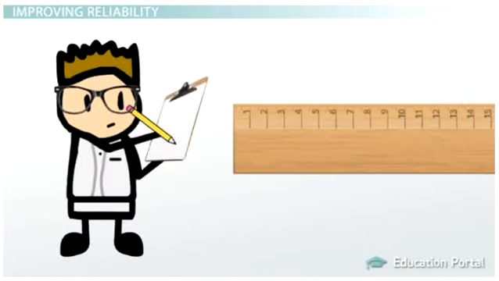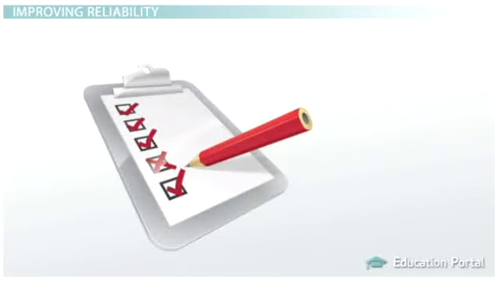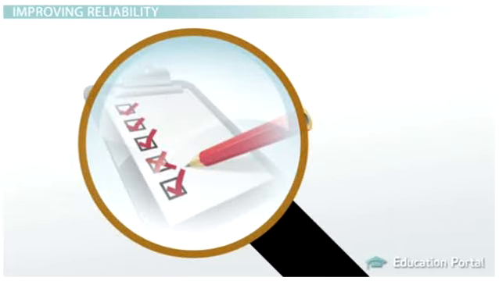Many researchers use a measurement tool that has already been developed and tested by other psychologists. For example, maybe we will use a sexism survey that another researcher already tested for reliability. After all, why reinvent the wheel? But if we decide to develop our own survey, we will want to do a reliability analysis to make sure that it is a reliable measure of sexism.